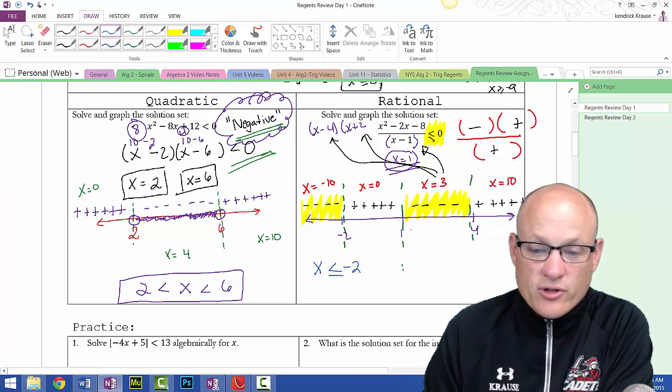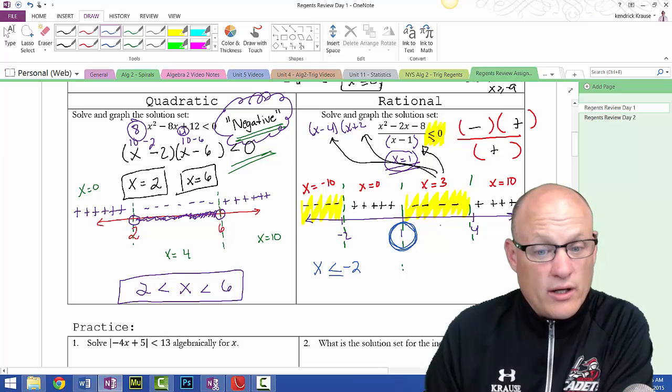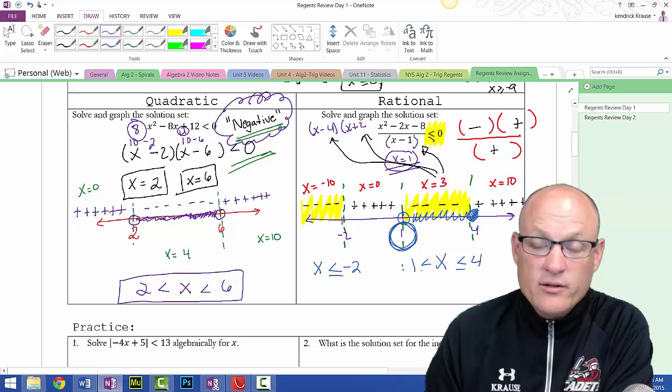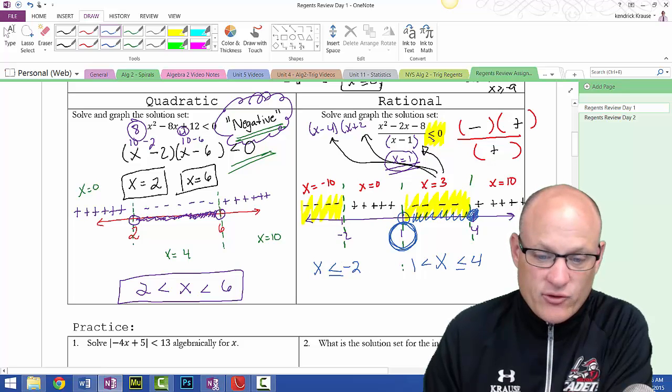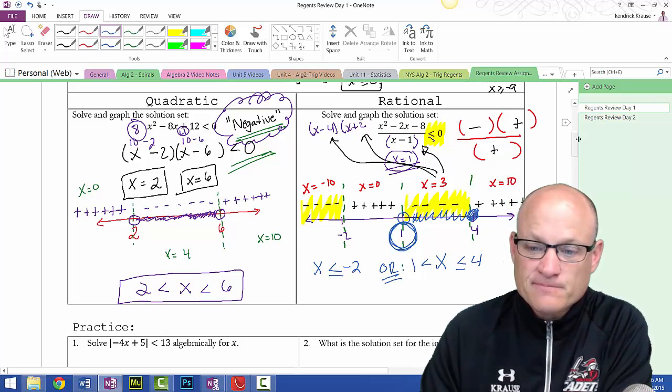This one's going to be a little tricky because remember, 1 is not in the domain. It cannot be 1. So it's really an open circle here and a closed circle here and everything in between. So in this case, x goes in the middle, less than or equal to 4. But because we can't equal 1 because it's not in the domain, it's got to be just strictly less than 1 or greater than 1. All right, and since it can be this or this, I have to also write the word or. Kind of tough.